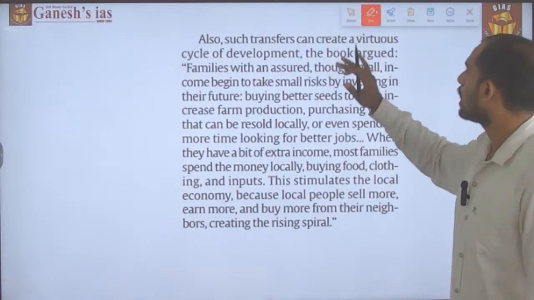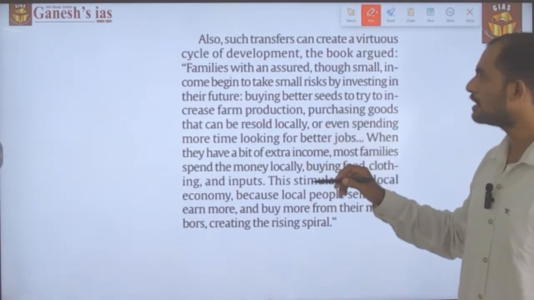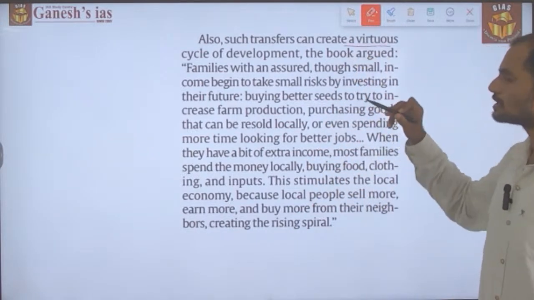And also, such cash transfer, that is the DBT, creates a virtuous cycle of development.